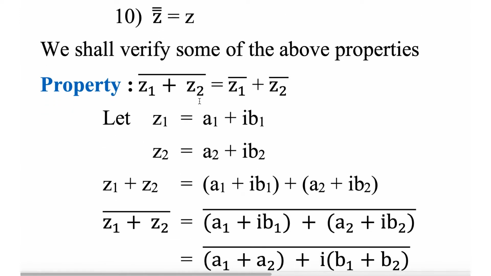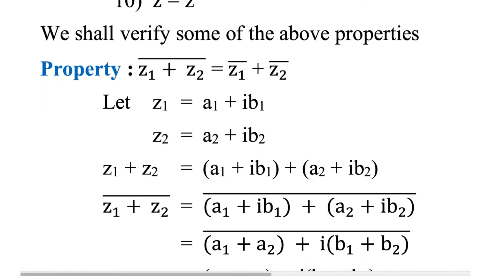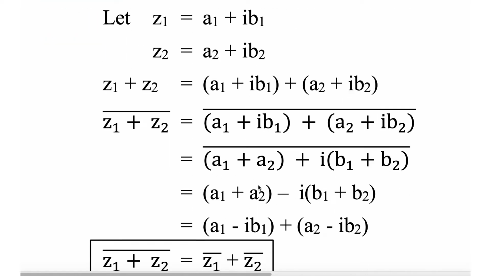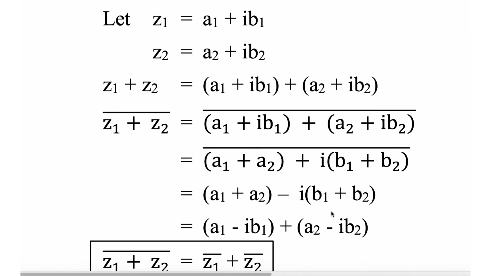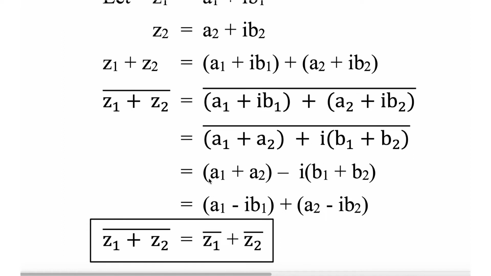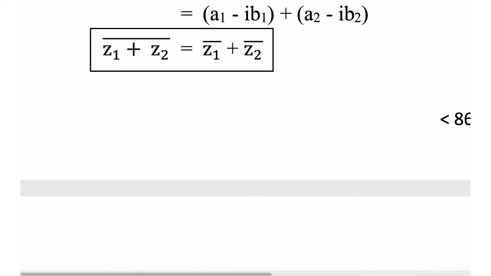We can verify some of the above properties. (z1 plus z2) whole conjugate equals z1 conjugate plus z2 conjugate. Let z1 equal a1 plus i b1, z2 is a2 plus i b2. z1 plus z2 is a1 plus a2 plus i (b1 plus b2), right? So (z1 plus z2) whole bar is a1 plus a2 minus i (b1 plus b2). What is z1 bar plus z2 bar? z1 bar is a1 minus i b1, z2 bar is a2 minus i b2. Both are equal, right? So (z1 plus z2) whole bar is nothing but z1 bar plus z2 bar.